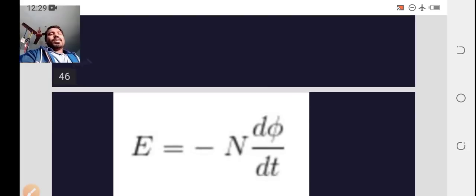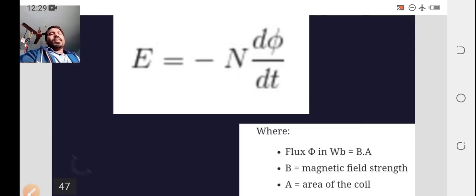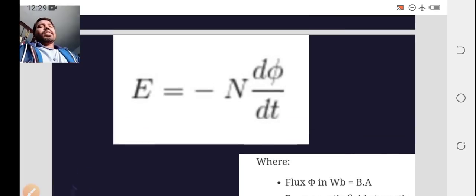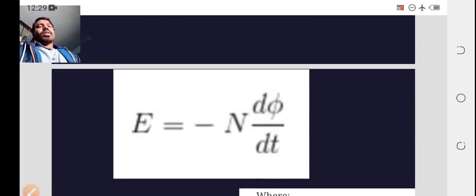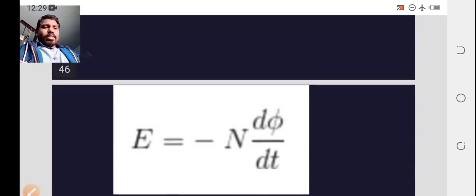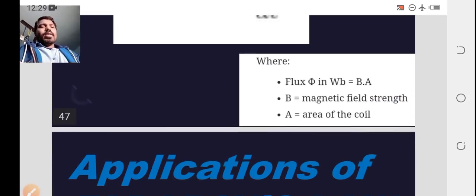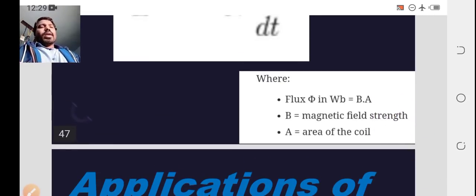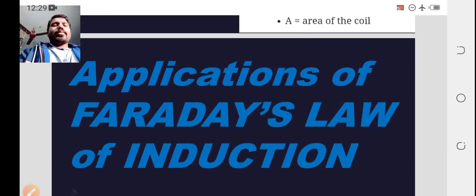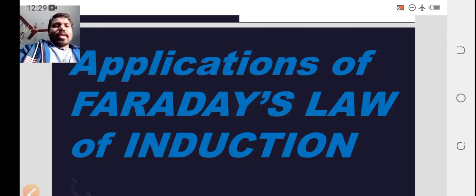Therefore, induced EMF E equal to minus N d phi by dt, according to Faraday law, where phi is in Weber, phi equal to B times A, where B stands for magnetic field strength and A is the area of the coil. Applications of the Faraday law, that is the derivation.